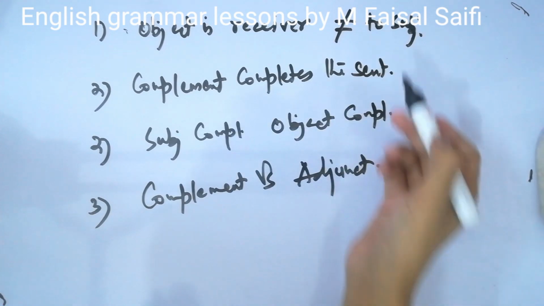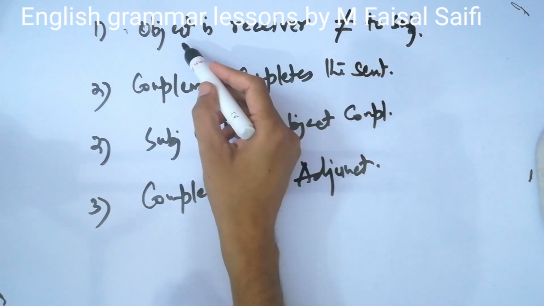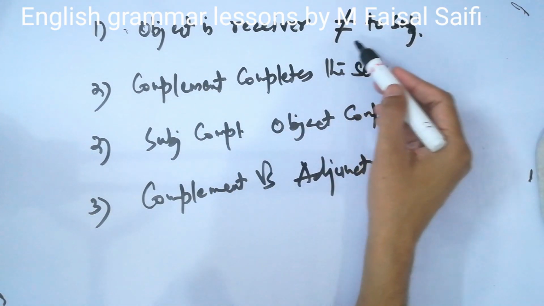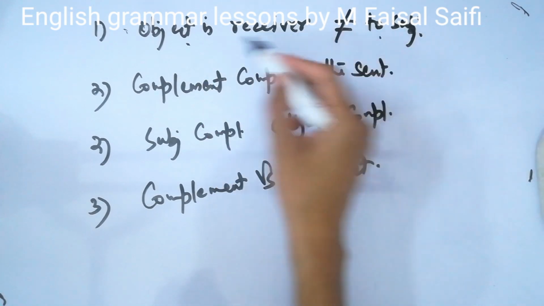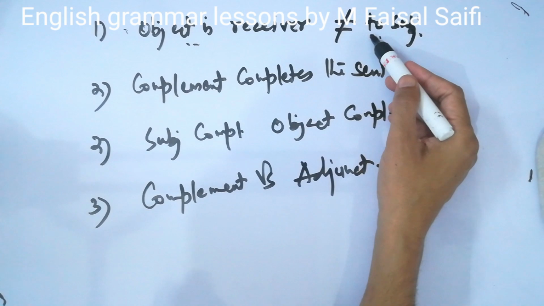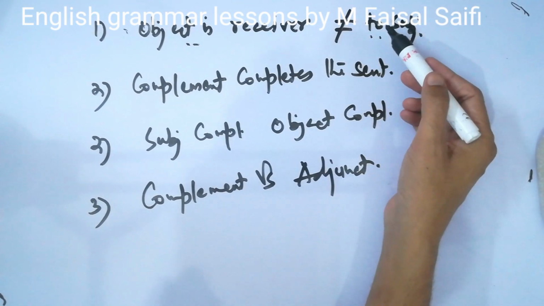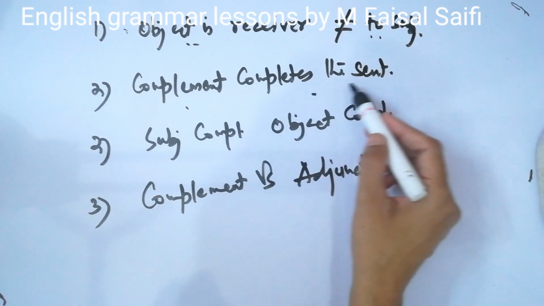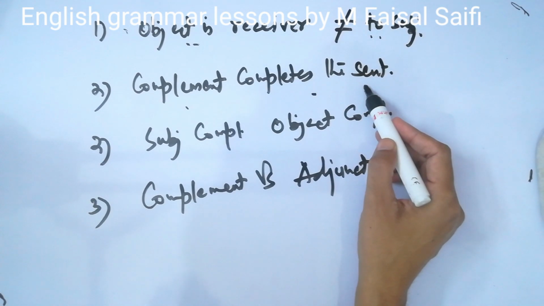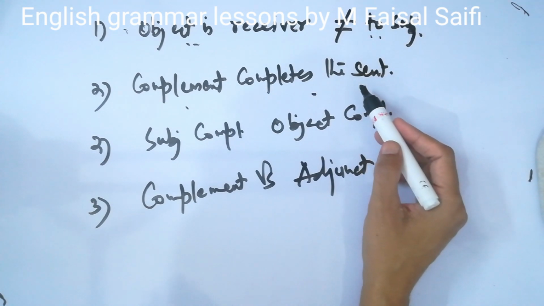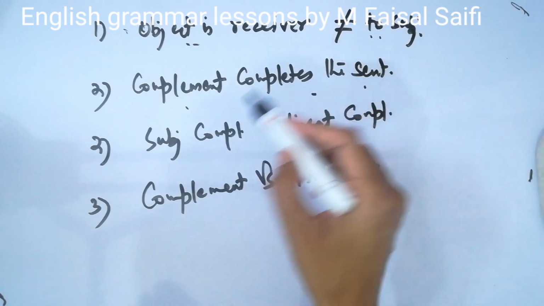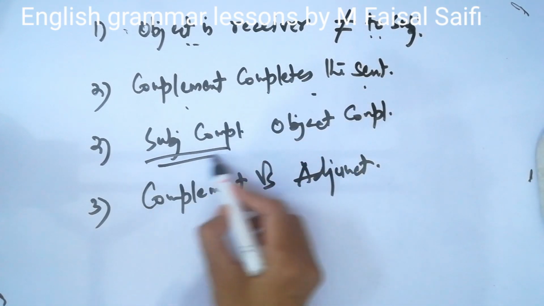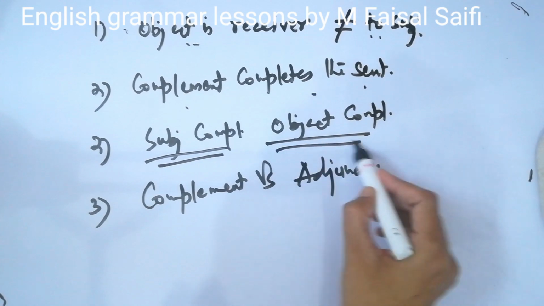So let us revise all. Object is the receiver, and the object is not equal to the subject. They are two different things. Like Sachin hits the ball, Sachin is not the ball. Complement completes the sentence. Like Sachin is a player. If I don't write a player, then the sentence is incomplete, and a player is telling about Sachin. Subject complements and object complements, these are two complements.